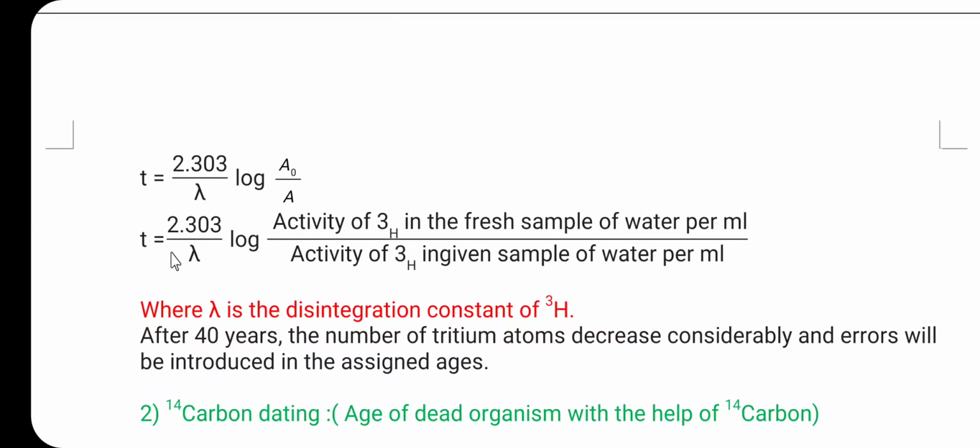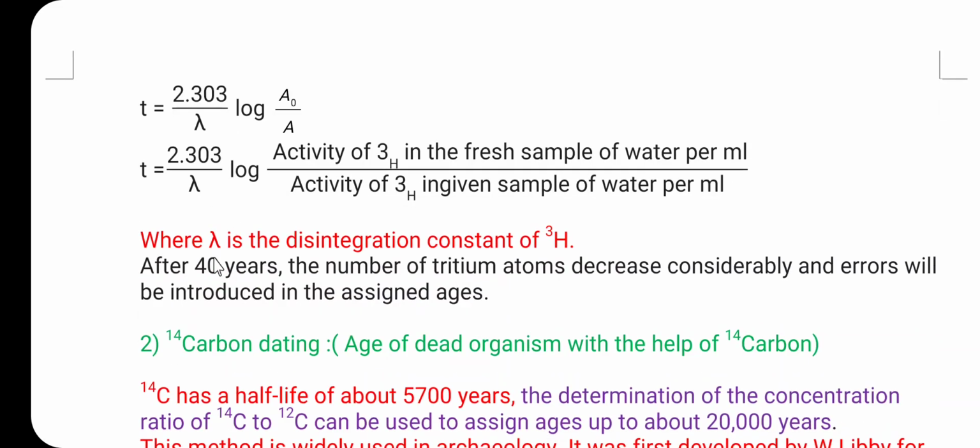So here T is equal to 2.303 divided by lambda, log of A0 over A. A0 is the activity of the tritium in the fresh sample of the water per ml, while A is the activity of the tritium in the given sample of the water per ml. With the help of this formula, we can determine the age of the water, where lambda is the disintegration